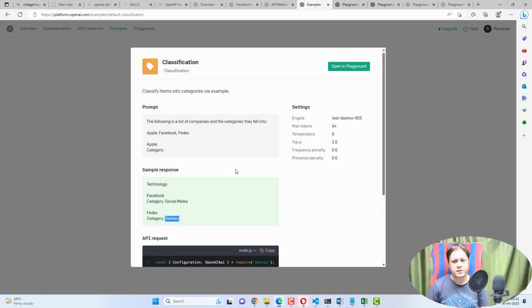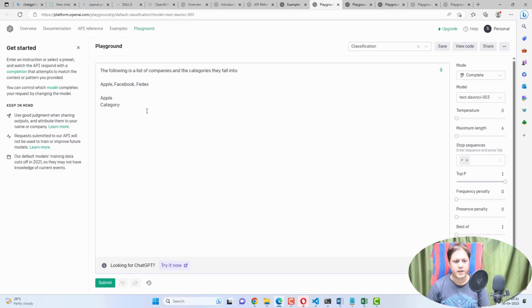Now if you write the same stuff on the playground, I am opening the playground here, and let's say I say Microsoft. Let's try. I don't know what answer it will give. So if I say Microsoft, the model predicts, stop sequence, something is wrong. Okay, let's see. I have removed the stop sequence. Yeah, so it is by default saying the category is technology.